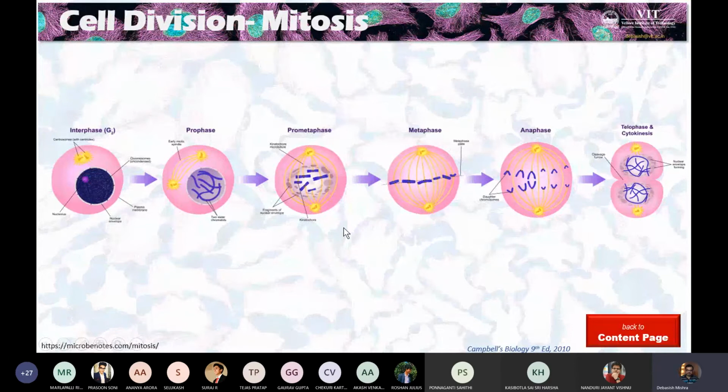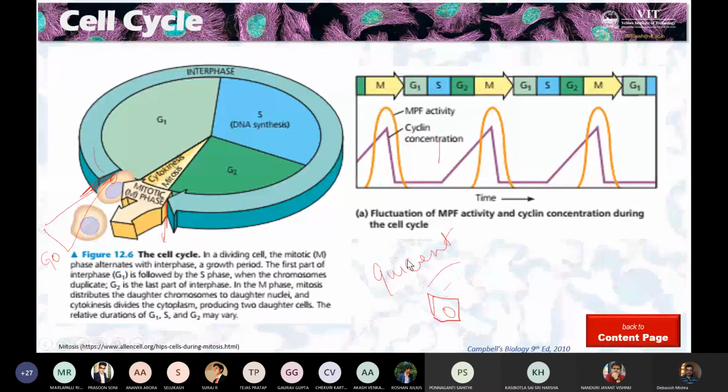So where does the synthesis actually happen in the cell cycle? If you look, the changes happen here in the S phase. You see, the largest portion of a cell cycle is the S phase. If we are not considering G1, G1 is an offshoot, G0 is an offshoot. So G1 and S phase are the two largest sections.